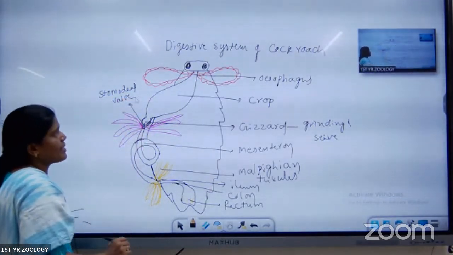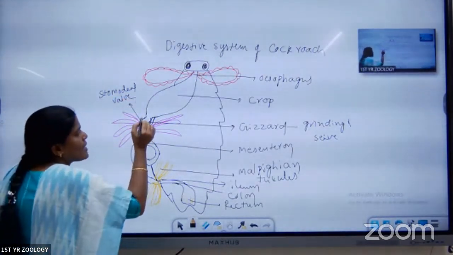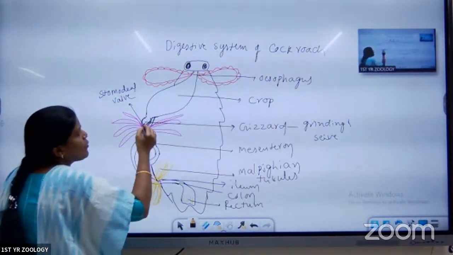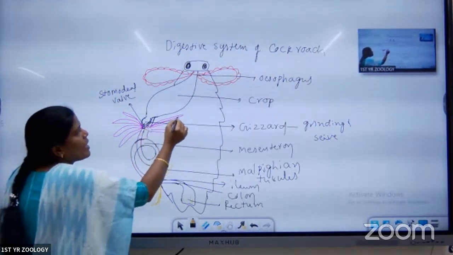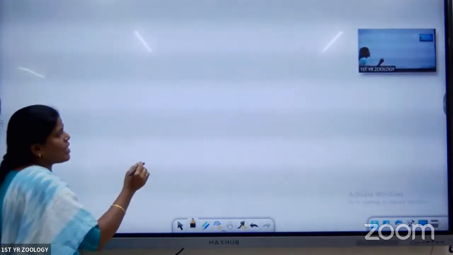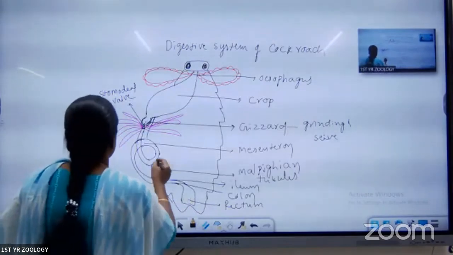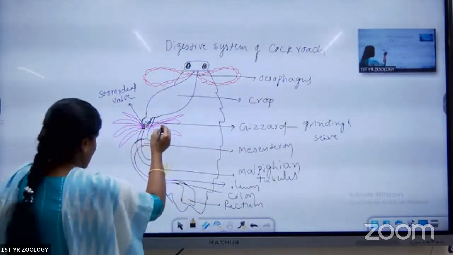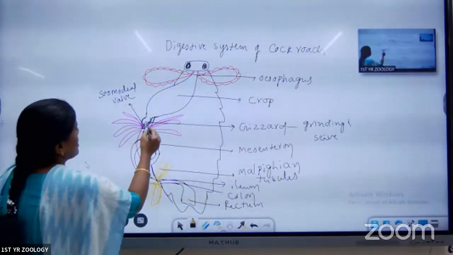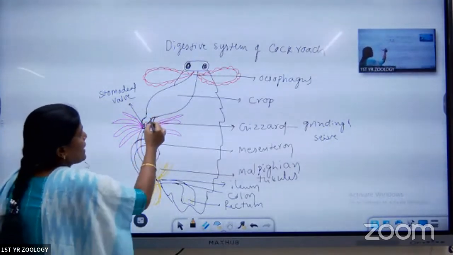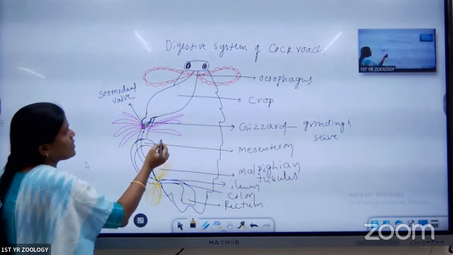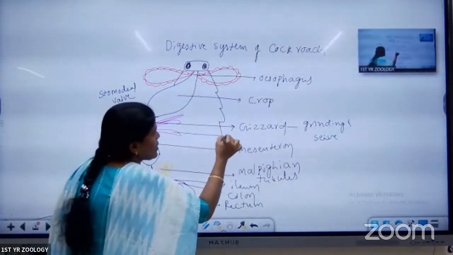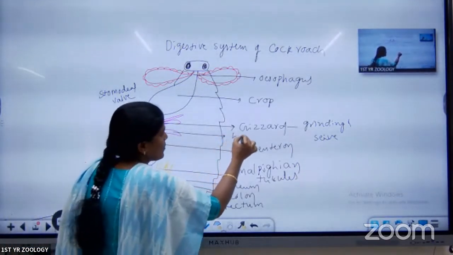Next part is called the mesenteron. Up to here, we call it the foregut. Between the foregut and midgut, the diverticula, finger-like structures, are present. These finger-like structures are called the hepatic caeca.